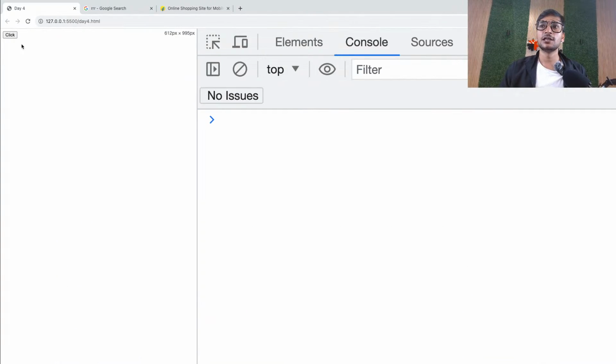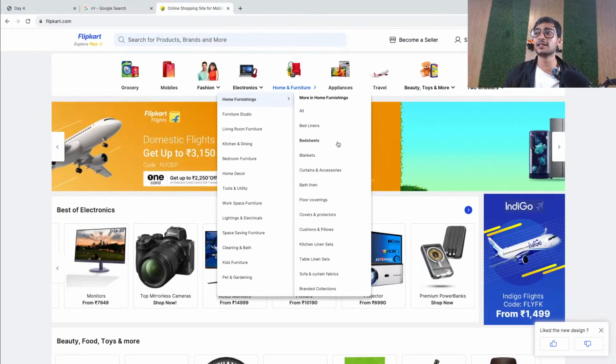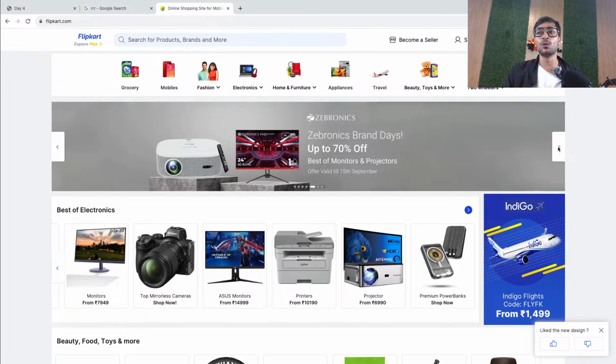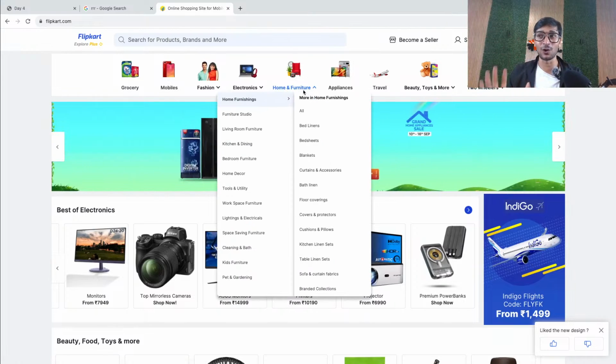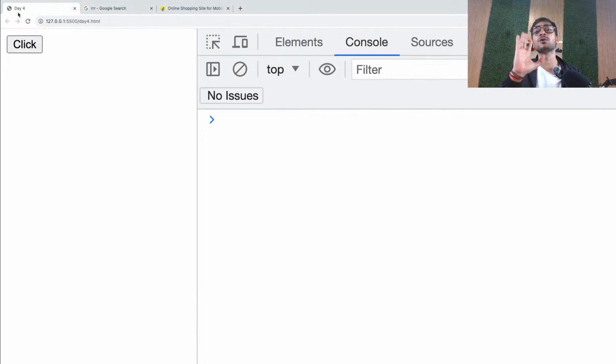See, guys, you have a very good looking simple button. Now what I want is very simple. Right now we are not doing this big thing like when I click, it should move, or when I hover, a box should appear. I'll do that, don't worry. I'll show you how to do all that stuff. But right now, let's do a simple thing.